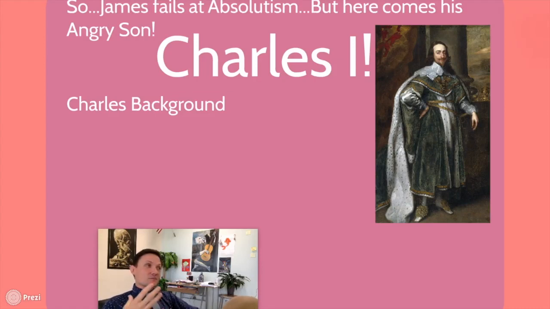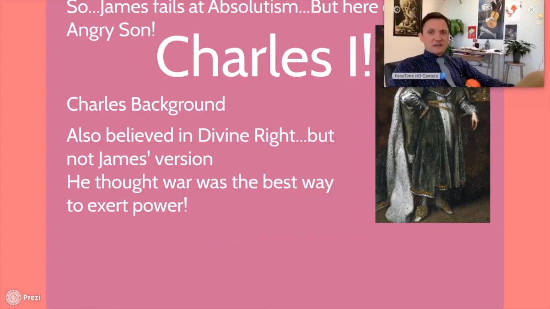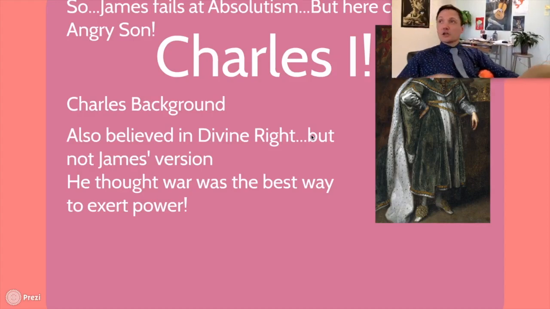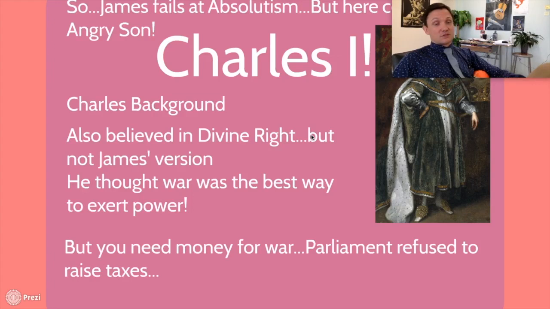So Charles's background, though, the biggest thing about him is he also believes in the divine right of kings, right? But not James's version of the divine right of kings. Not go sit in your house, have parties, have a court, have favorites, as they're called, right? Favorites as in a trusted advisor who you could or could not maybe even have a relationship with. And he was like, I don't want all that stuff. I want to be an absolute authority. And Charles believed that the best way to be an absolute authority is to prove your absolute authority in war, right? So Charles I, the second he comes to power, starts trying to eye up different people he wants to go to war with. One of the biggest ones is Spain.